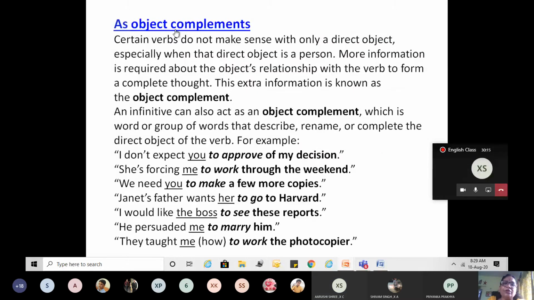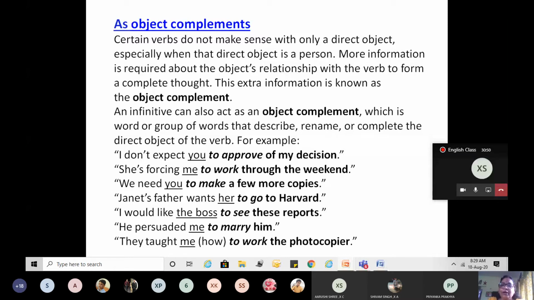Now, as object complement. Object is also there, and with the object you have a complement that is used to complete the sentence. It describes what the object of the verb is. That is complement. There are subject complement and object complement. Object complement means that which does not make sense with only a direct object. More information is required for the verb to complete the sentence.